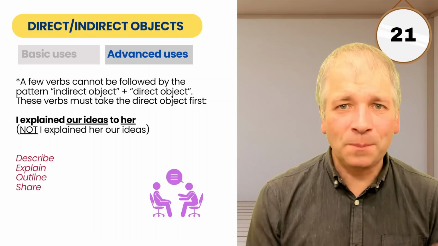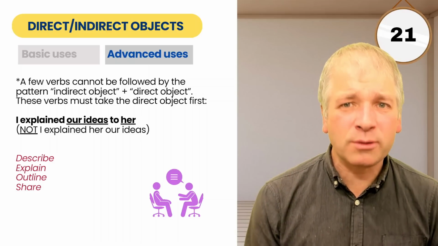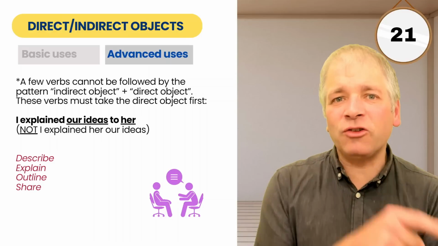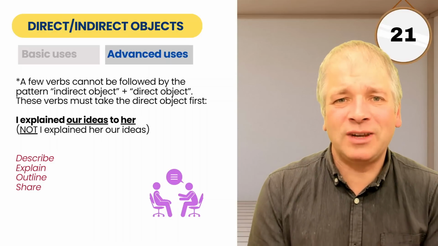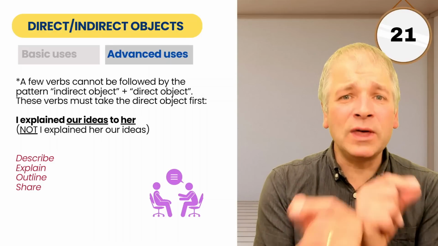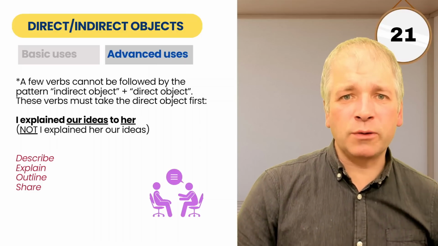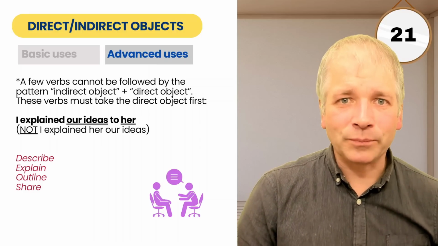So it's really important to be aware of this because it looks completely wrong to a native speaker if you switch the direct object and indirect object in the wrong way with these verbs. So make sure you learn them, make sure you use them in the appropriate way.